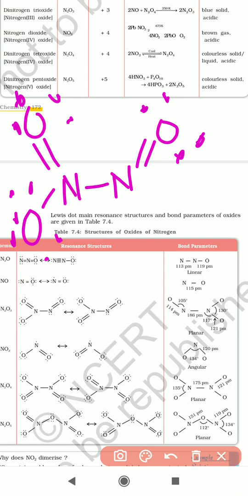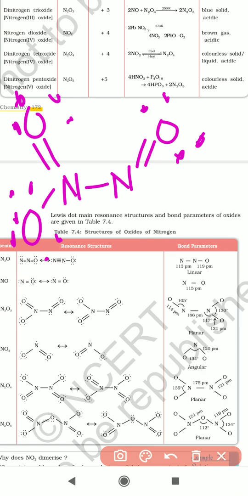So the nitrogen atoms are attached to oxygen atoms, and they are in the same plane. If you take another resonance structure, the double bond position is shifted downward. Only the position changes, and that is called a resonance structure of the N2O3 molecule.